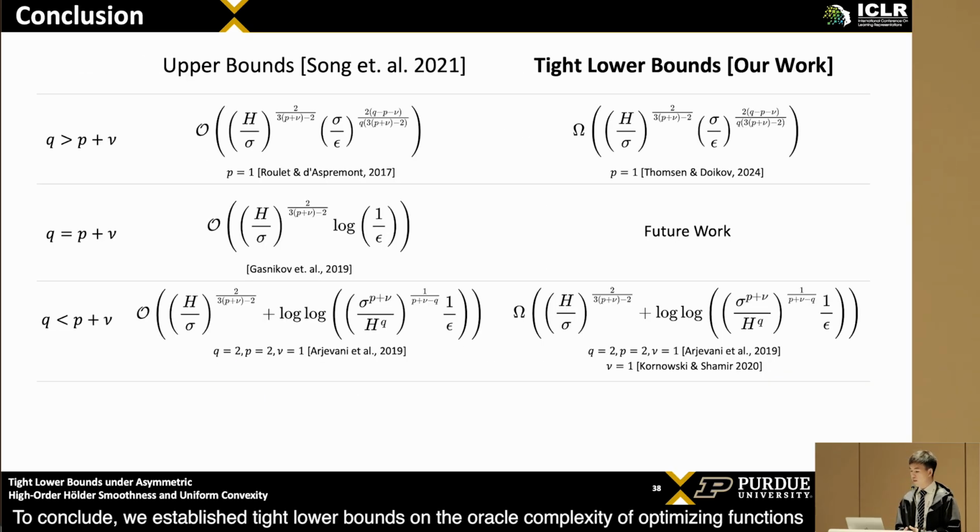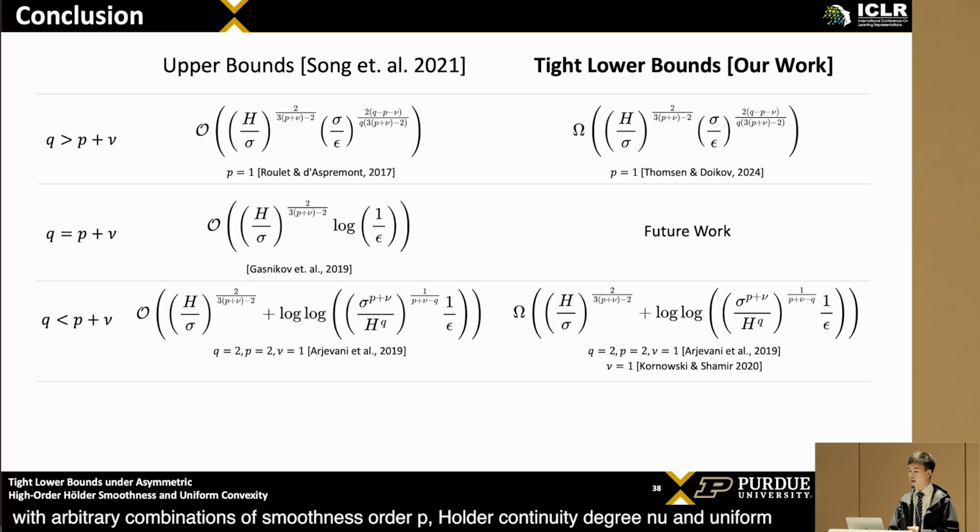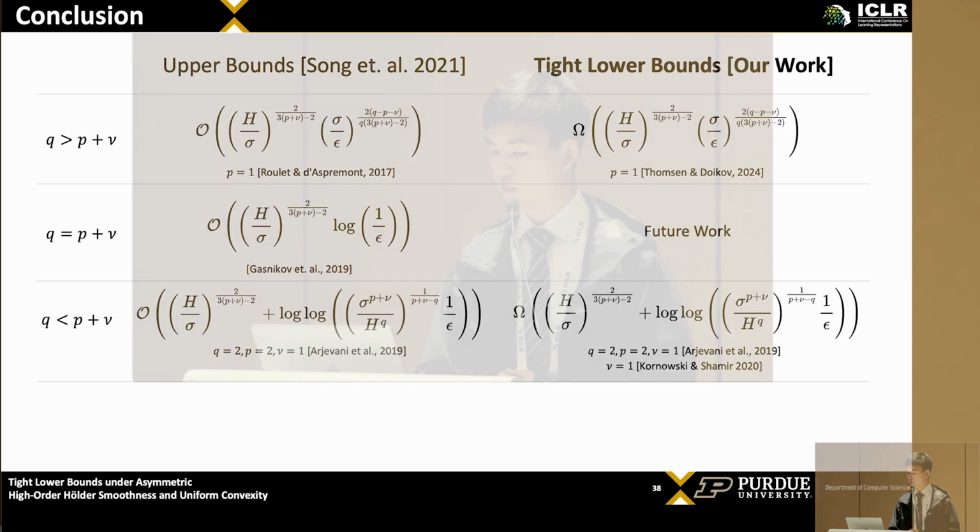To conclude, we establish tight lower bounds on the oracle complexity of optimizing functions with arbitrary combinations of smoothness order P, Hölder continuity degree nu, and uniform convexity degree Q. In the two asymmetric cases, we leave the symmetric case for future work.